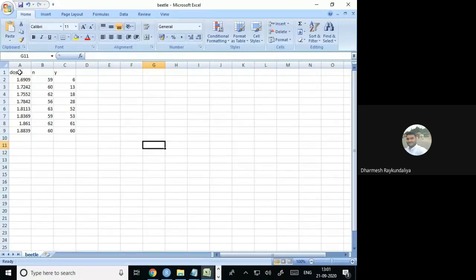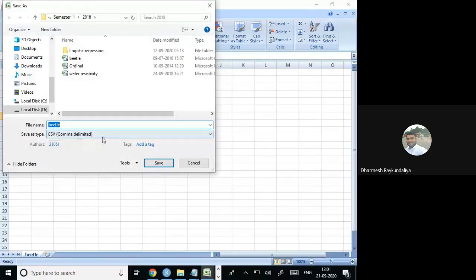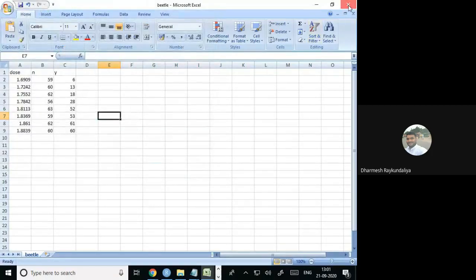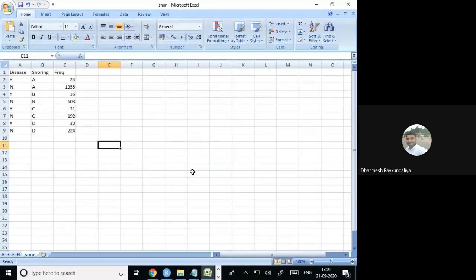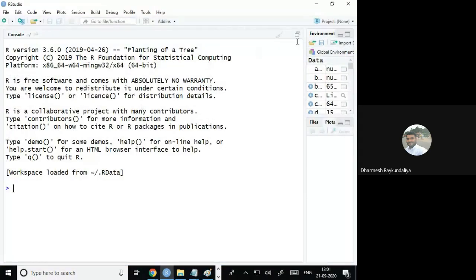You can see that I have given the dose. N is nothing but the total number of beetles, and Y is nothing but the number of beetles died, in the data file beetle. And I will store them in CSV format. It is already in CSV, no worry. And I have already shared that file with all of you in the Google Classroom.